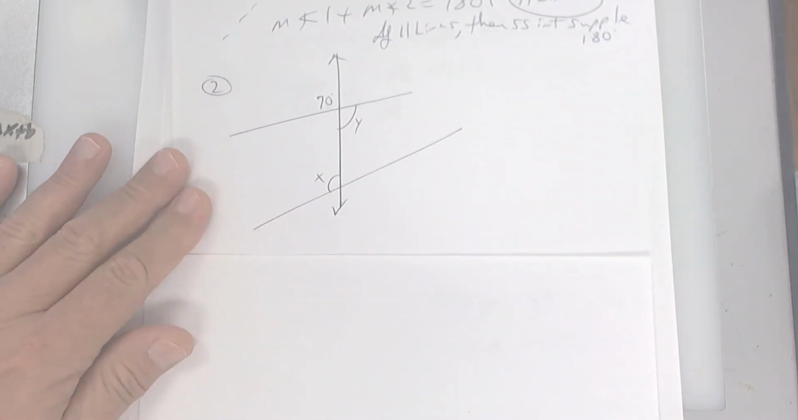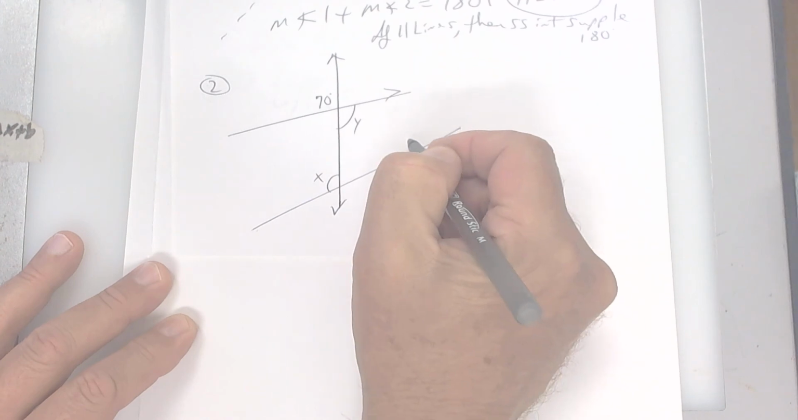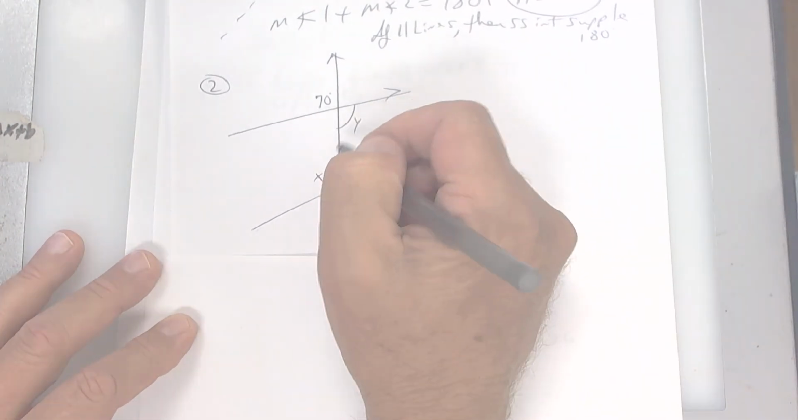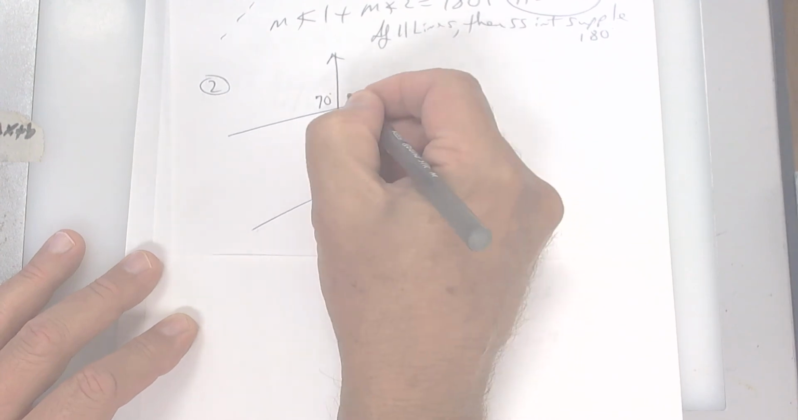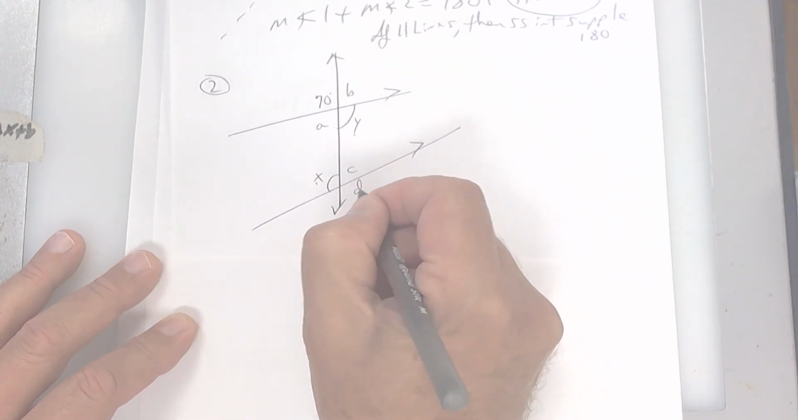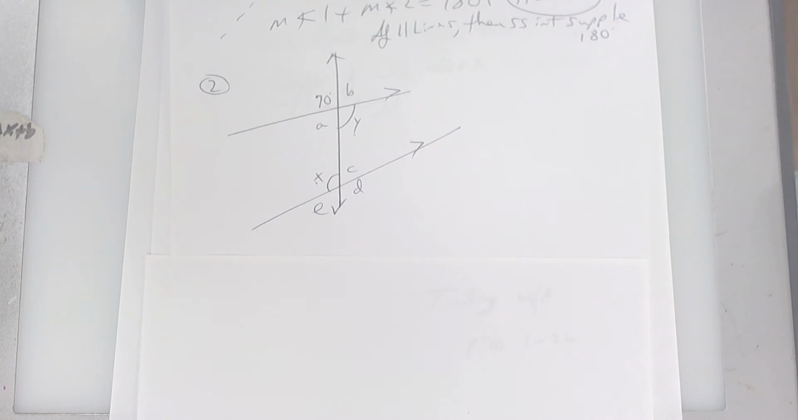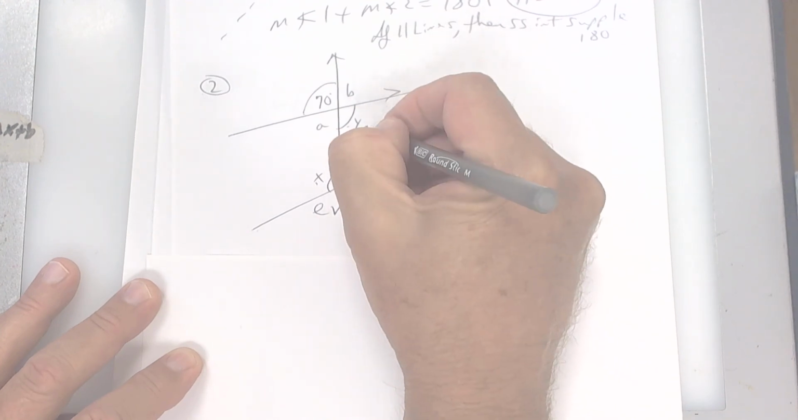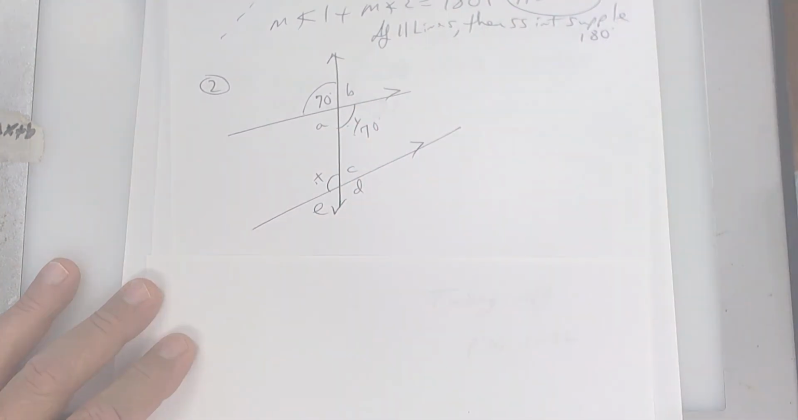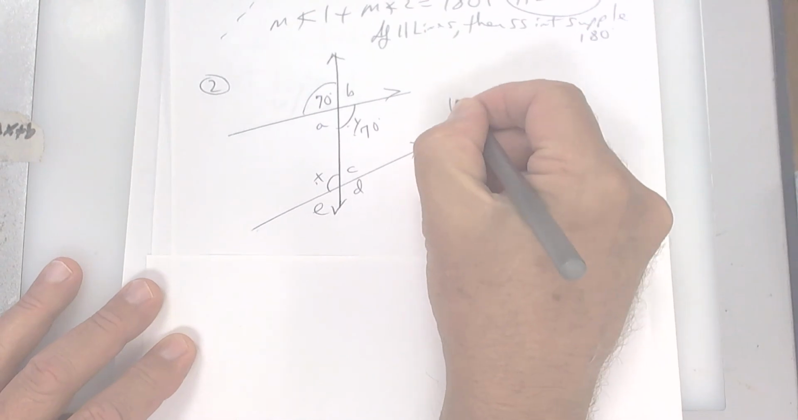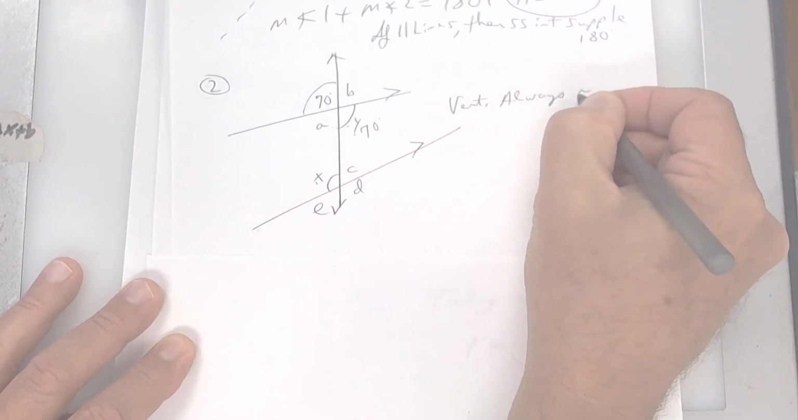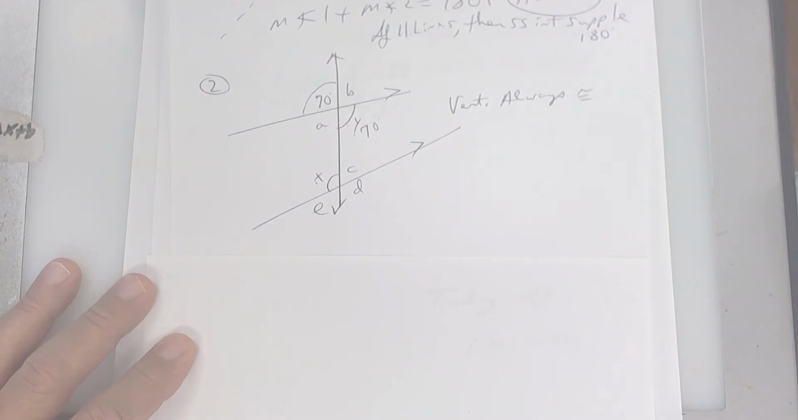All right, look at this one. I want you to find all the missing angles. So find X, Y, A, B, C, D, E. Find all the missing angles. Well, this one and this one are vertical, so that's always equal. Doesn't matter if the lines are parallel or not. Vertical angles are always, write this down, congruent. They're always equal.